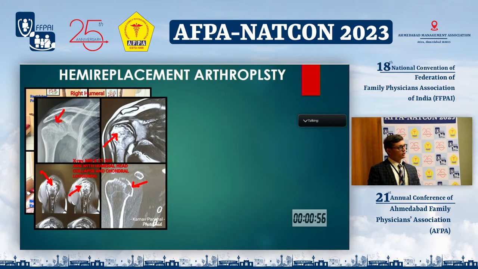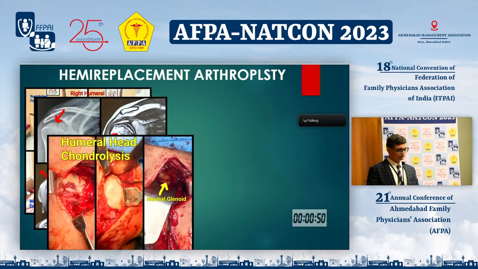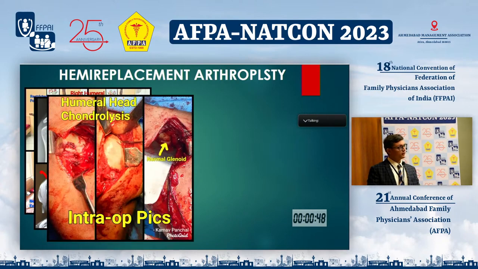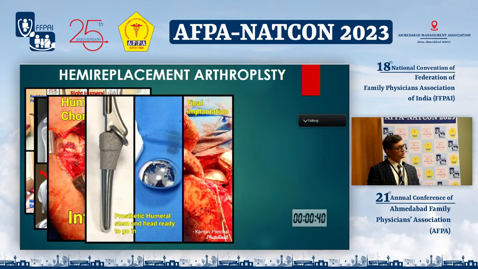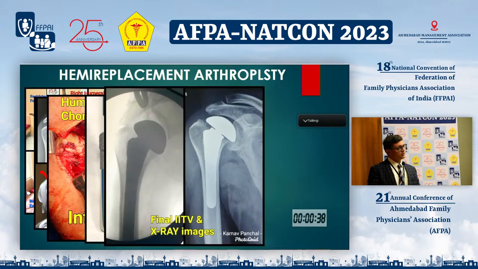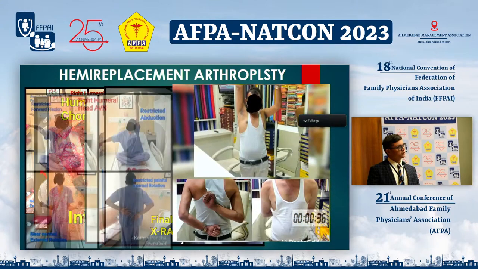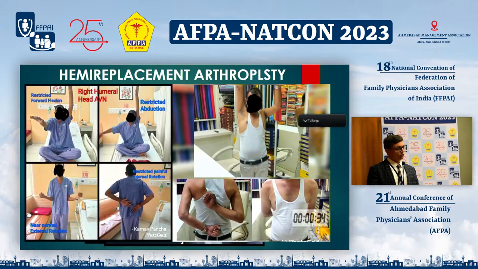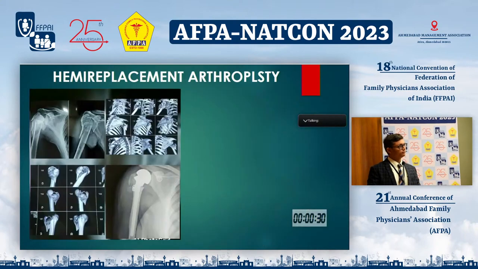This is the MRI showing avascular necrosis of the humeral head, and this is the CT scan showing subchondral cyst. This is the intraoperative finding where there is chondrolysis, and here is the glenoid, which is normal, which is not replaced. So these are the implants, and this is the final X-ray, and this is the follow-up of the patient compared to the preoperative picture. The patient is having full range of motion without any pain.